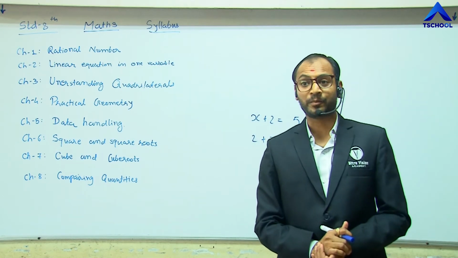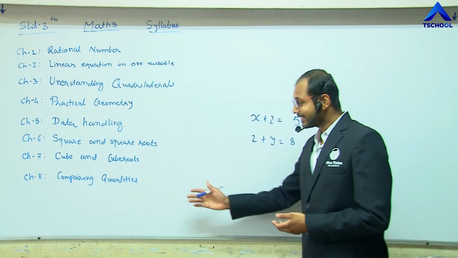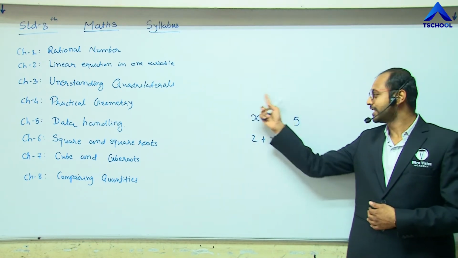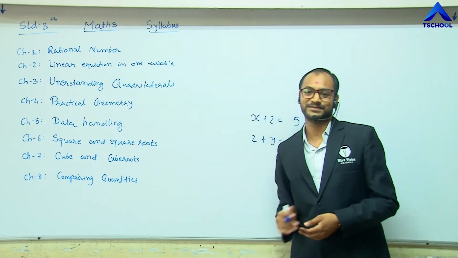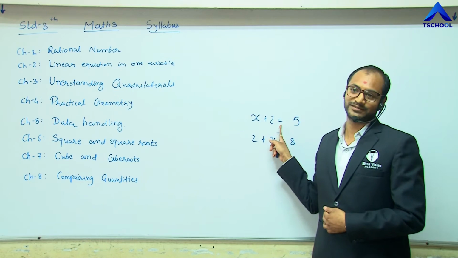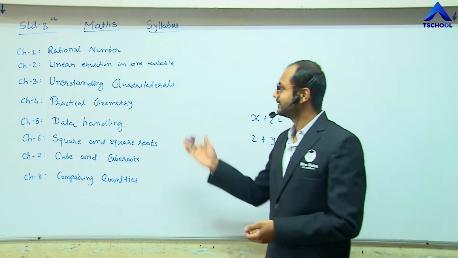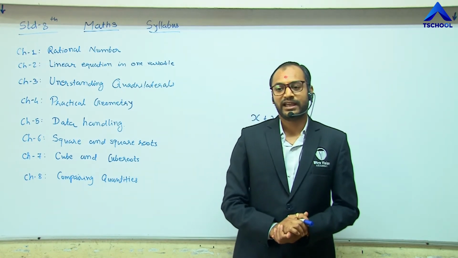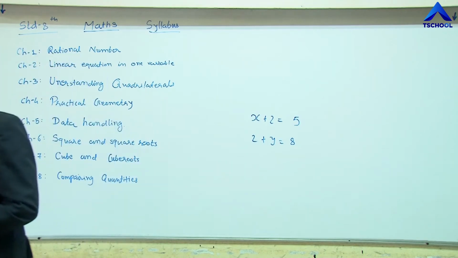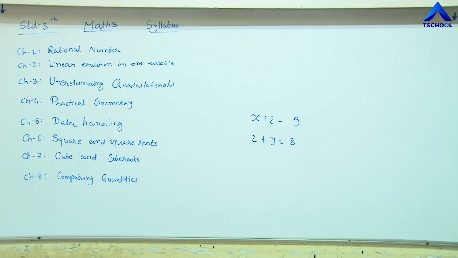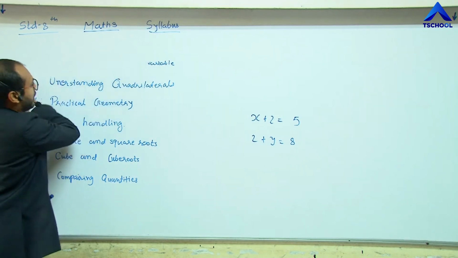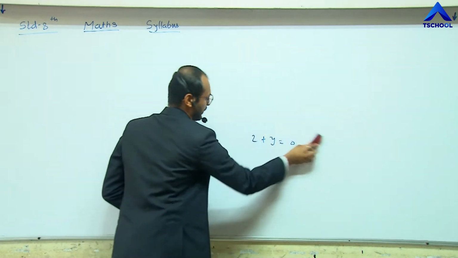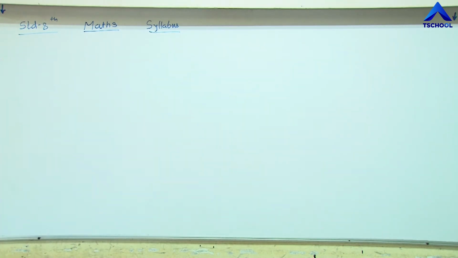That means two quantities are compared to each other, and by using that comparison we can form an equation. This equation is formed by comparing quantities, hence these equal signs occur. So this is the basic idea about the syllabus of standard 8 mathematics. The next 6 chapters we will learn later in semester 2. Right now we will start chapter 1, rational numbers.